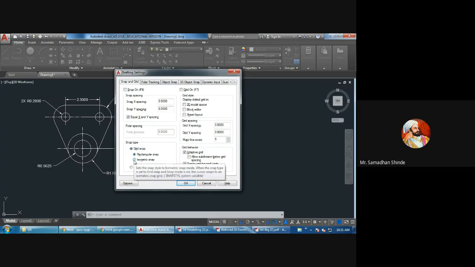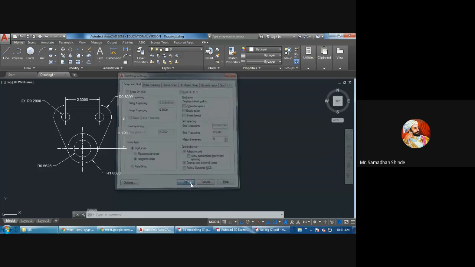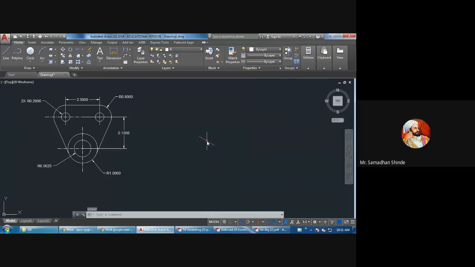So here you have to type isometric snap. Now the cursor orientation gets changed, so you can see how it is changed. And to get the different planes you have to press F5, F5, F5, like this. Now what is there, you have to draw only the plus sign, nothing else.